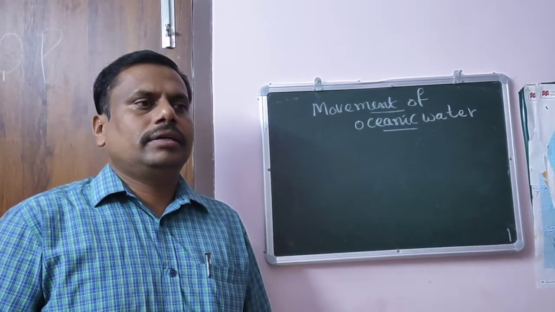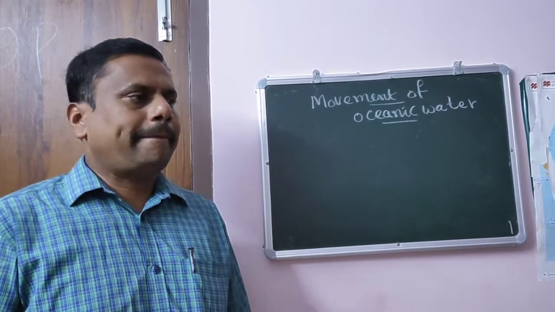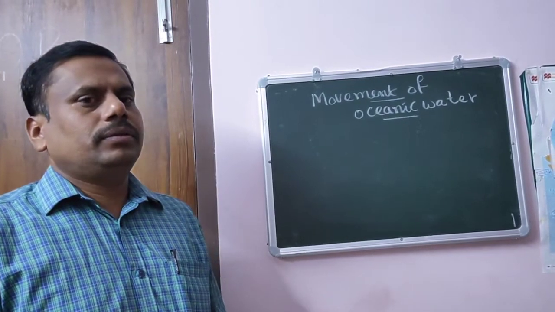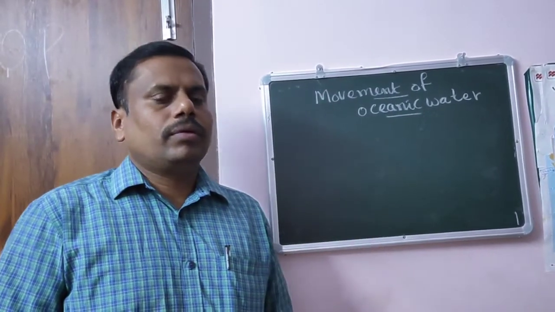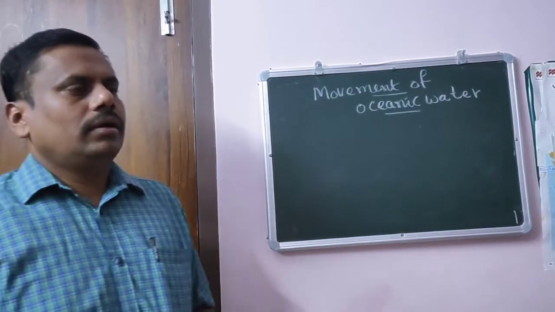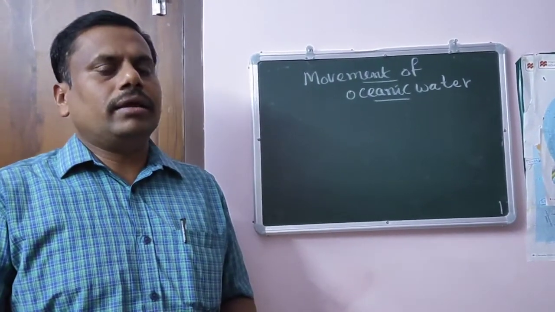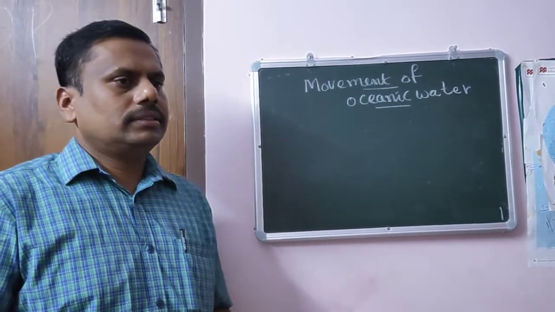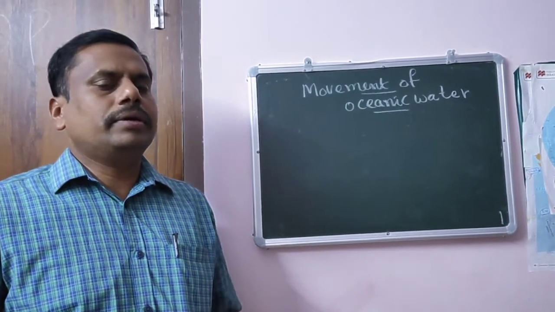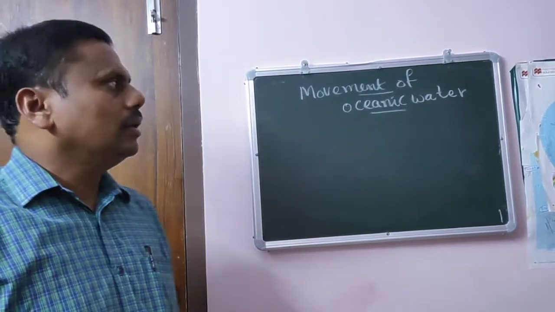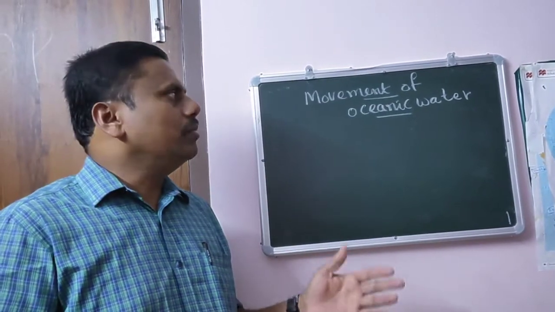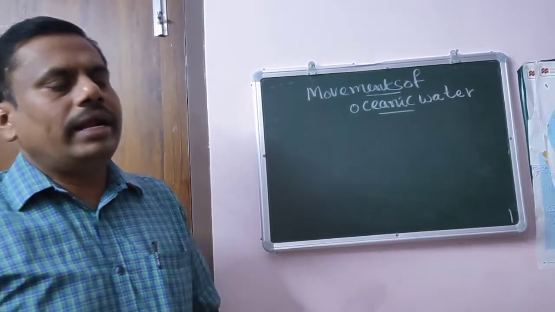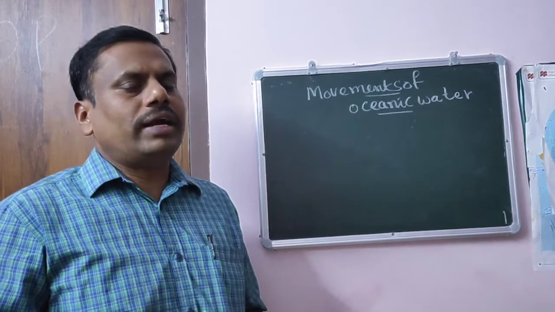Previously, as a part of geography, under water bodies, major water bodies, we have seen what is the hydrological cycle, what is salinity of water, what is fresh water, what is saline water, and even about major water bodies. Now, what are the movements of ocean water? That means, do you find any movement in the ocean water? Do you find or not?